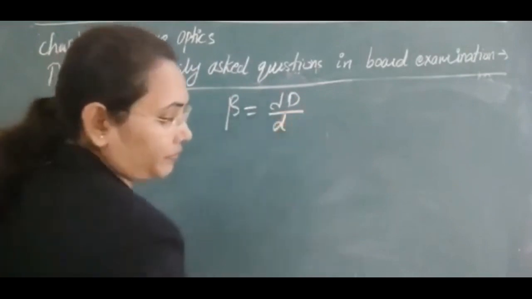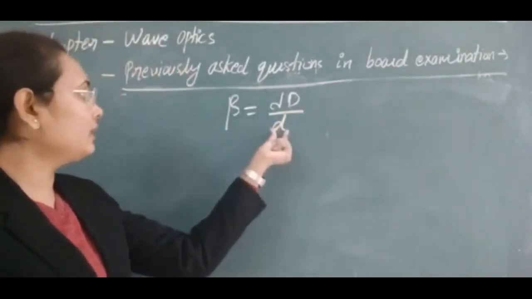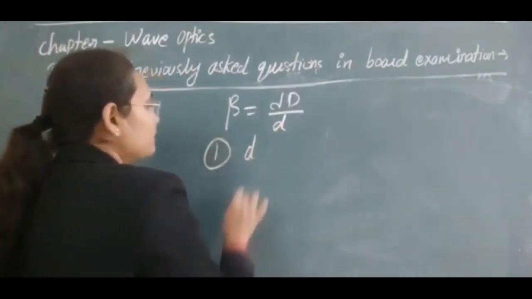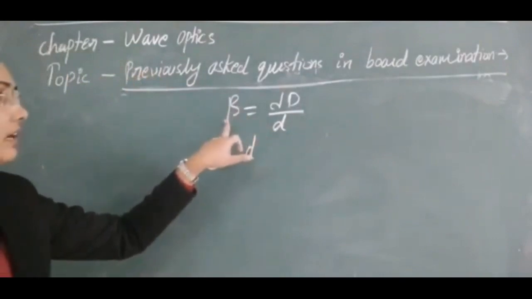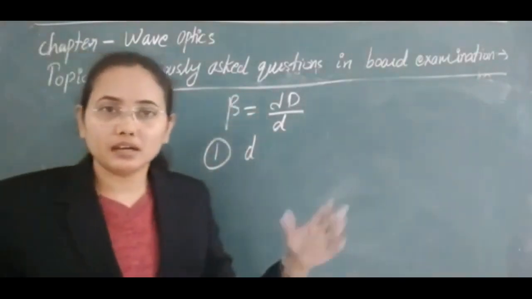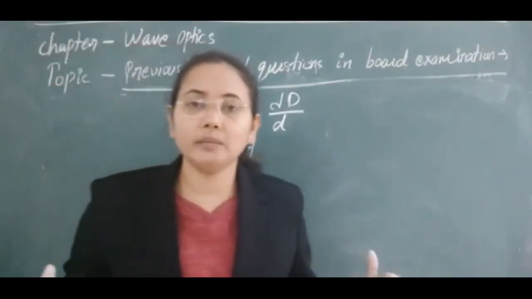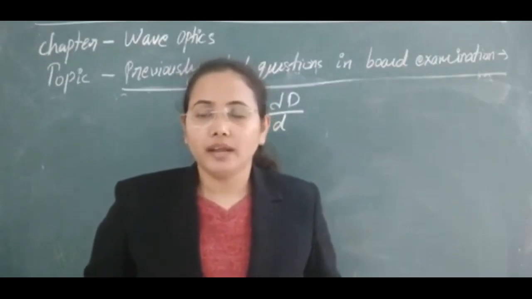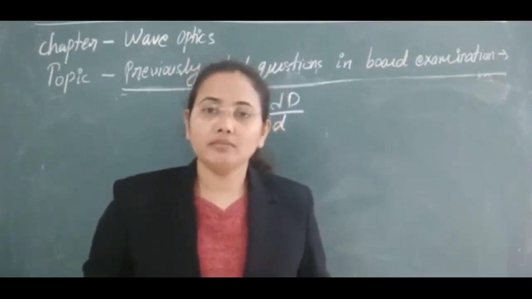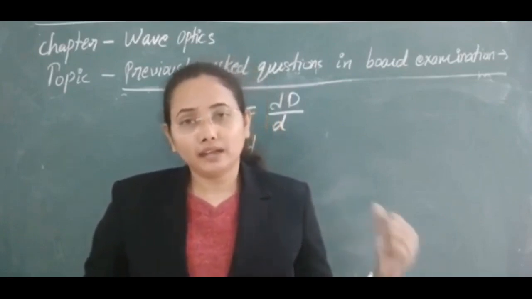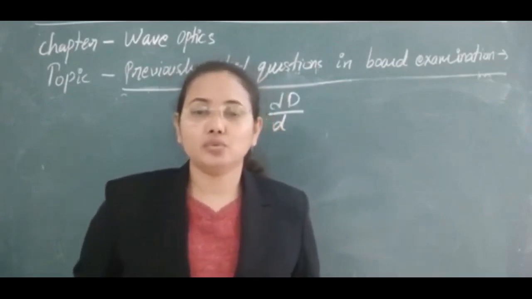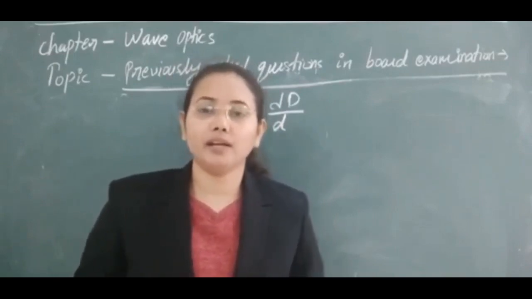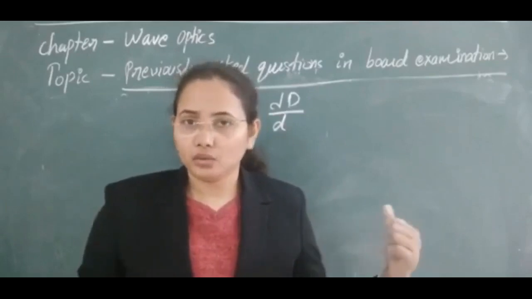So as d is inversely proportional to beta, first when d will increase, obviously beta will decrease. It means if we put the sources far apart from each other, then the width of the fringes will be very small, and if the width of the fringes is very small, then we will not be able to see that type of interference fringes with any instrument. So the interference pattern will not be seen whenever we put the two slits far apart.